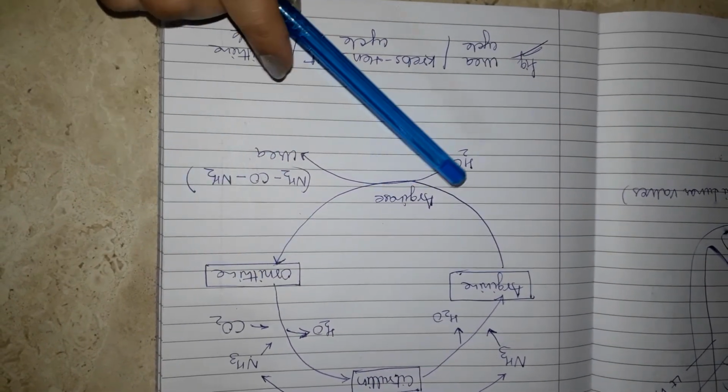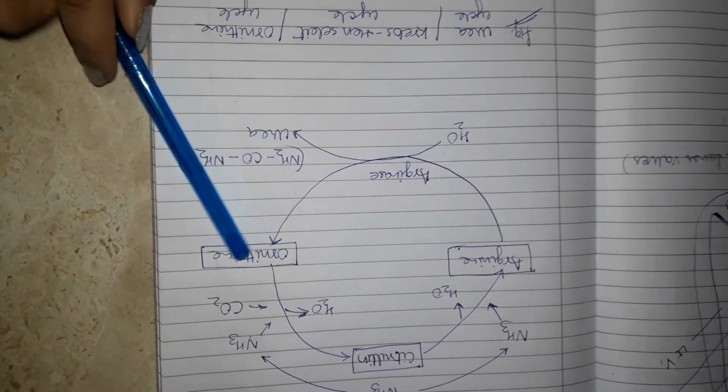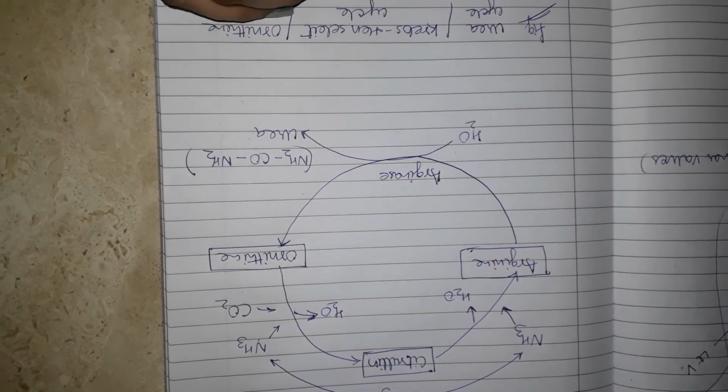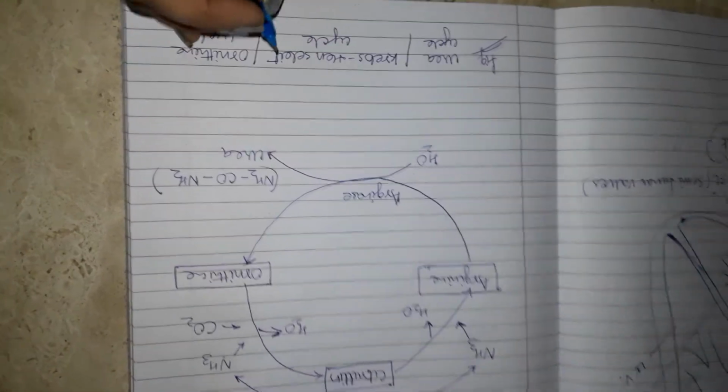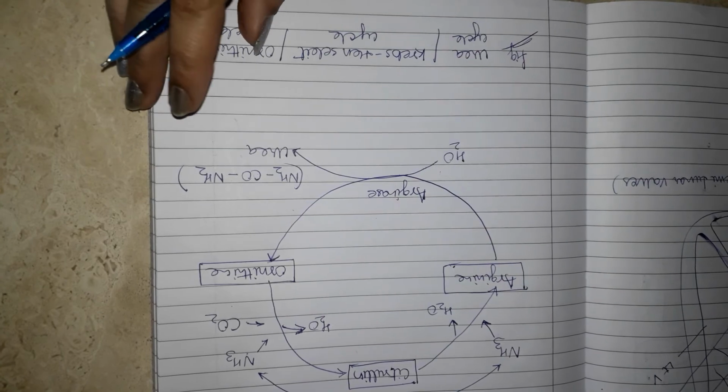Why ornithine? Because ornithine is produced again. It is also called Krebs-Henseleit cycle, after the name of the scientist who discovered this. So this is urea formation.